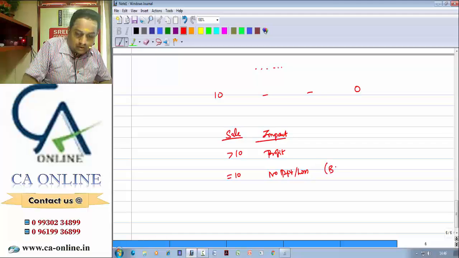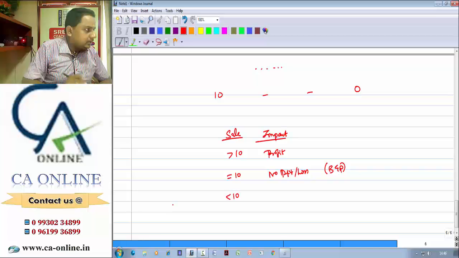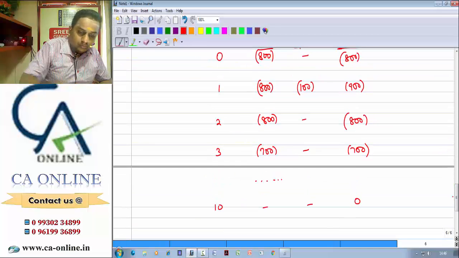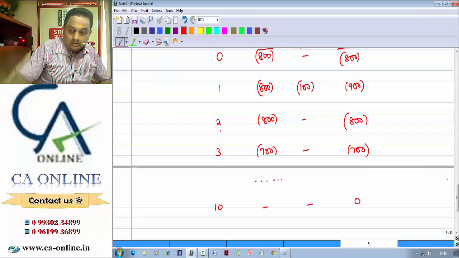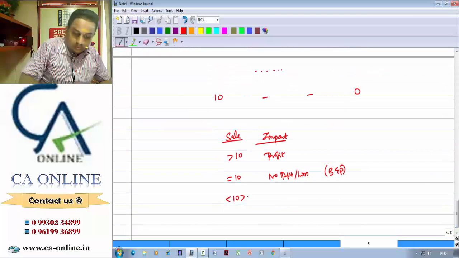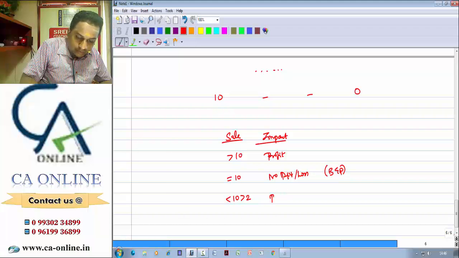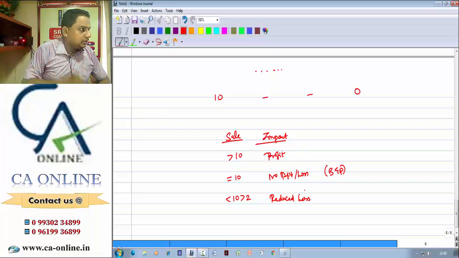This is what we call break even. If it is less than 10 but more than 2, what will happen? I'll be getting loss, but that loss is a reduced loss. Can you understand?